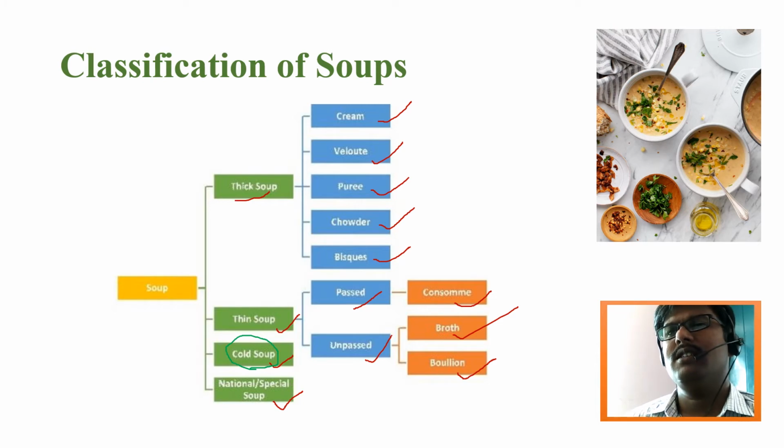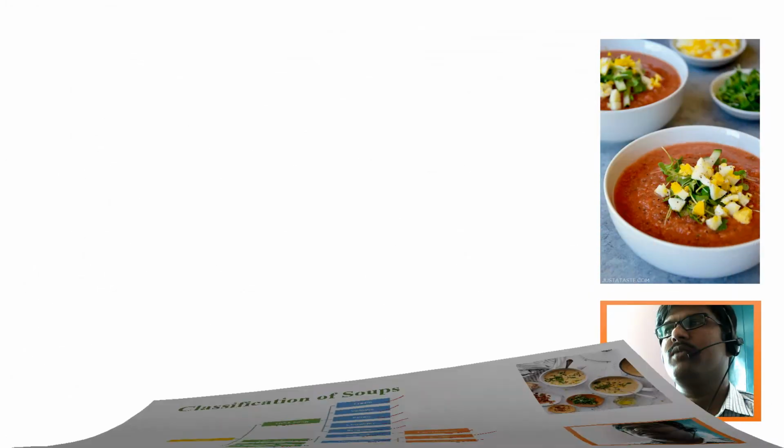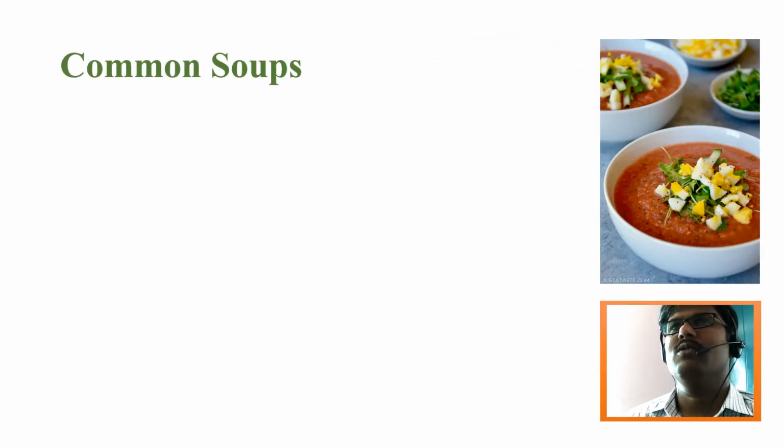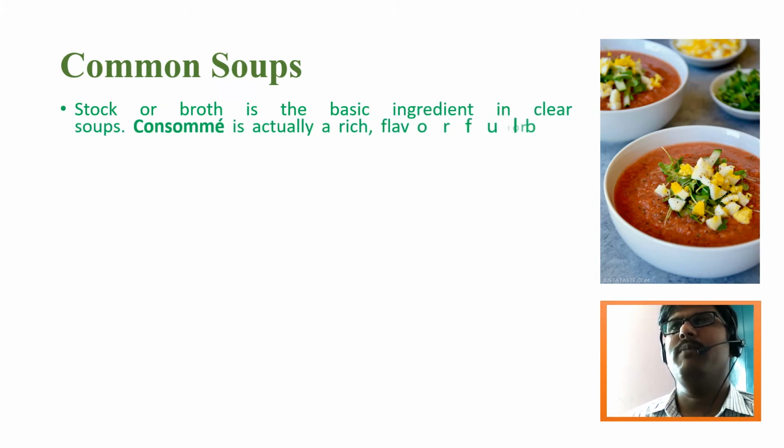And the last division is the nationalized or specialized soup. If you take all the countries, just like each country has a national animal and national flower, there is also a national soup. That is what we are going to see in the next video. Before that, I would like to tell some important rules of making soups.